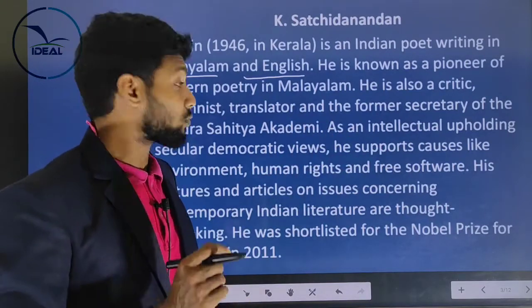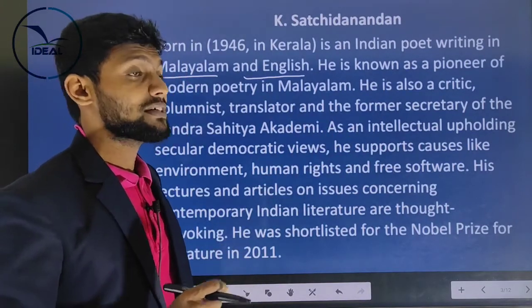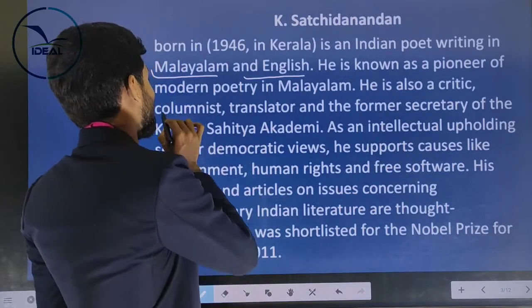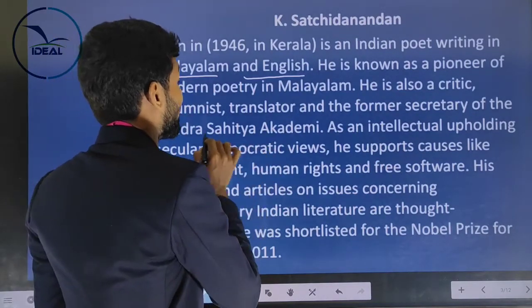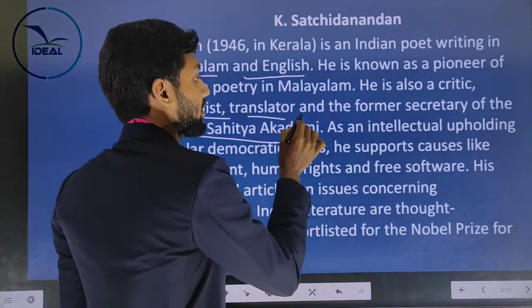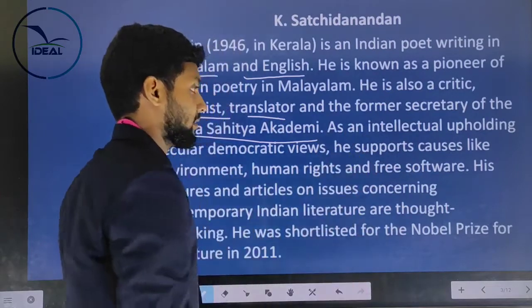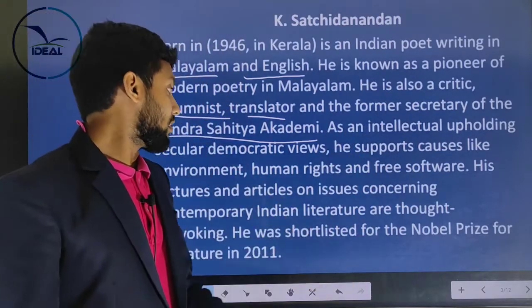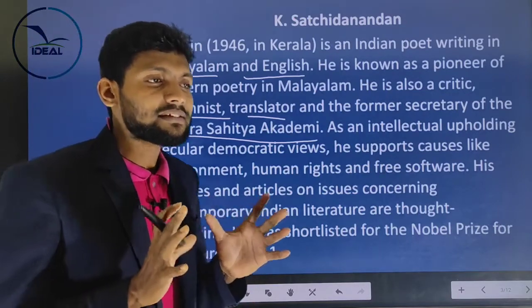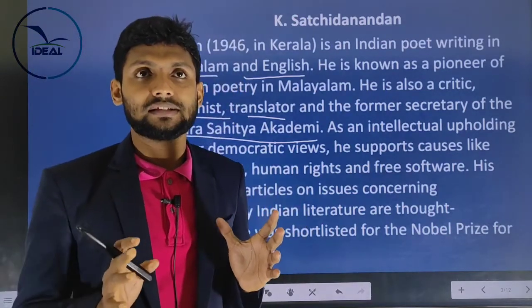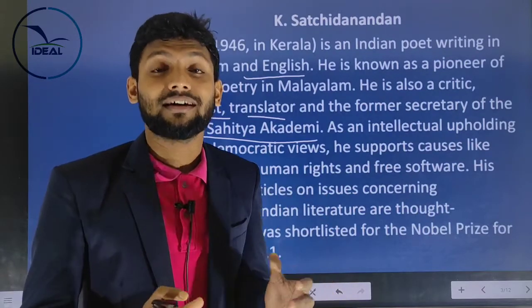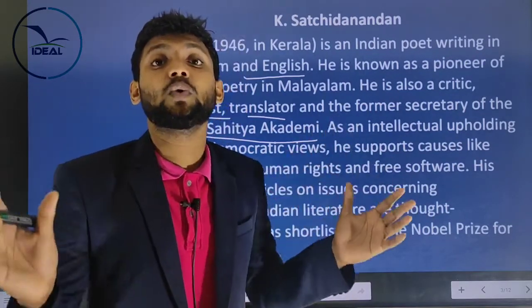See, he is also a critic and a columnist, translator, and a former secretary of the Kendra Sahitya Academy. You have heard about the Kendra Sahitya Academy award. He was a columnist, translator, and a former secretary. As an intellectual, he upholds secular and democratic views, and his views are always secular, democratic, inclusive, not to exclude anyone.